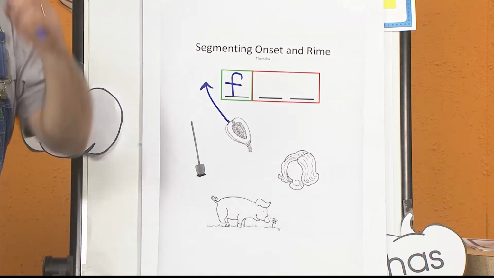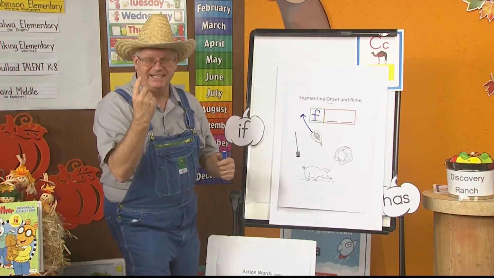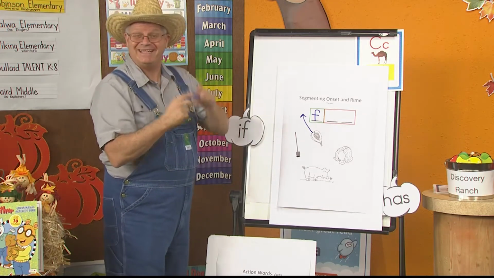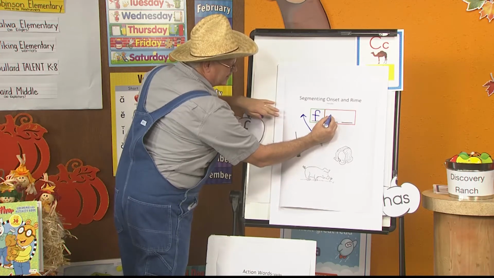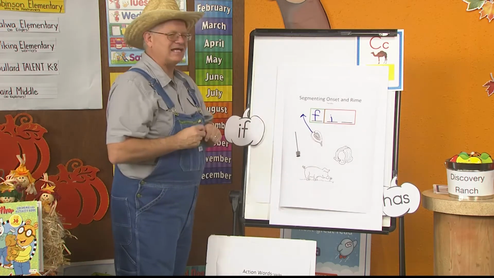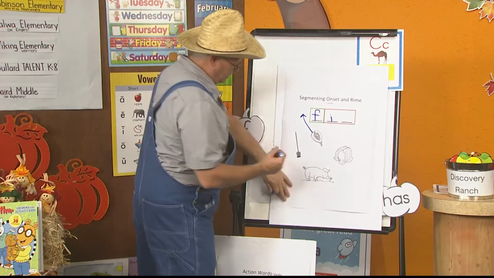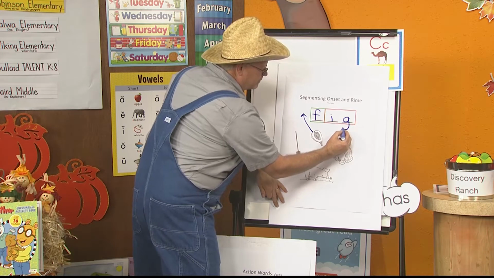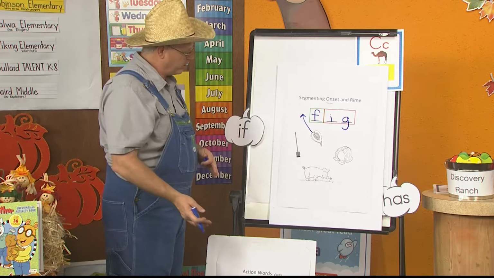Okay, let's use our skills that we've learned. You ready? Slow motion, slow. Ig. Okay, what was the first phoneme? I. I is for I. And what was the last phoneme? G. G is for G. This is what I'm talking about. If you know this, you can use this skill to help you spell other words.